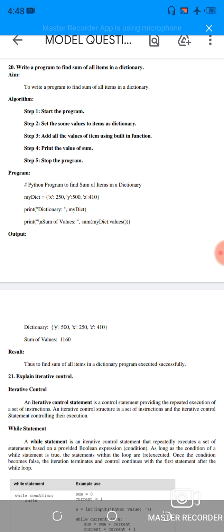Step 1 is start the program. Step 2 is set the sum values of the items as a dictionary. Step 3 is add all the values of the items using a built-in function. Step 4 is print the value of sum. Step 5 is stop the program. The program is a Python program to find the sum of items in a dictionary.